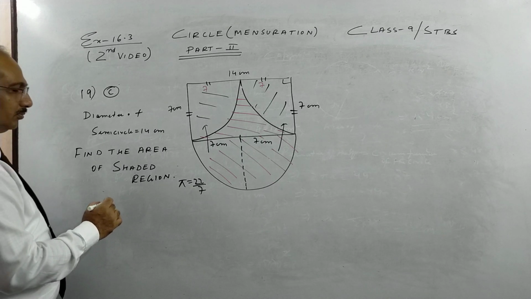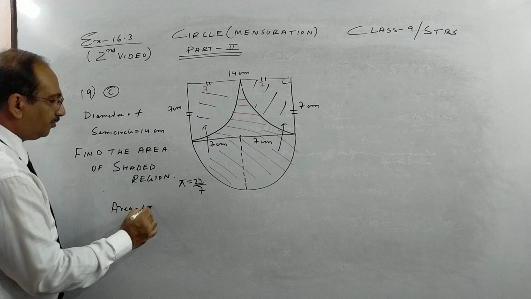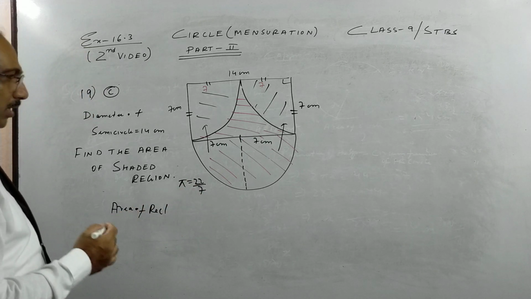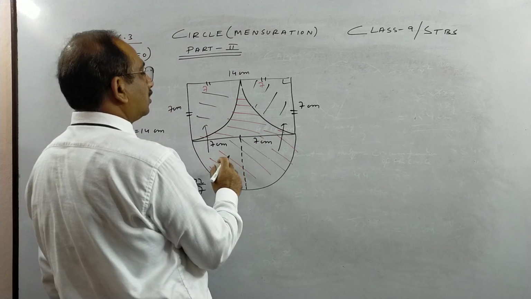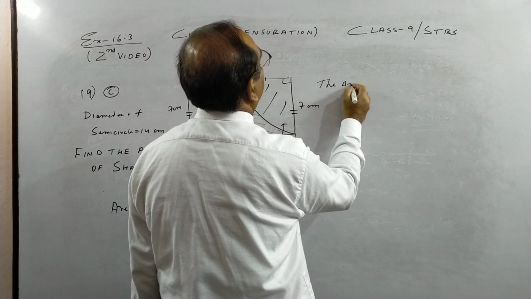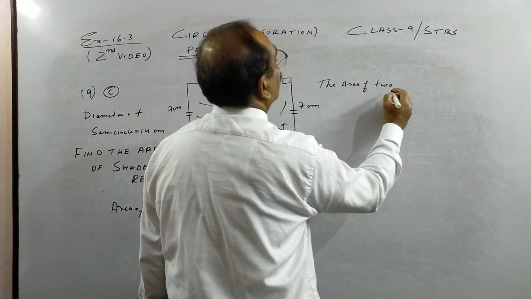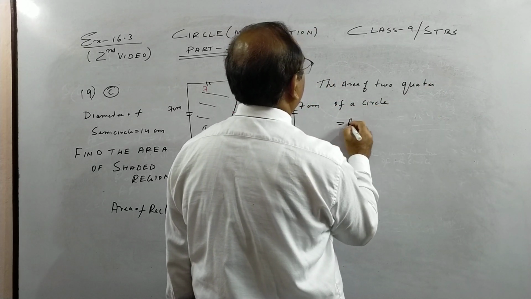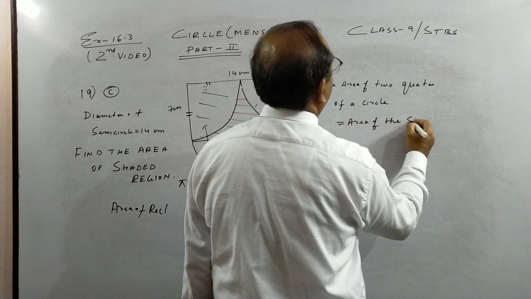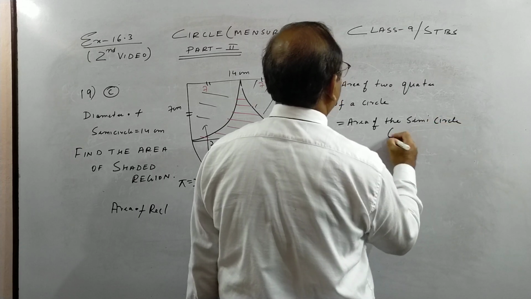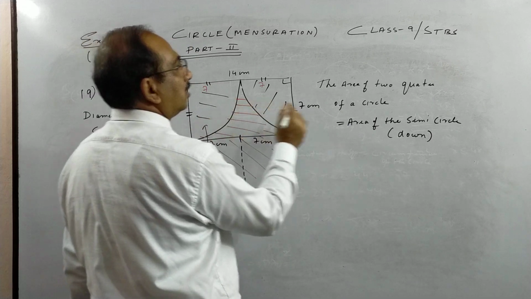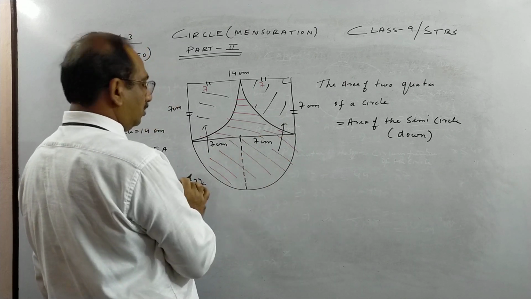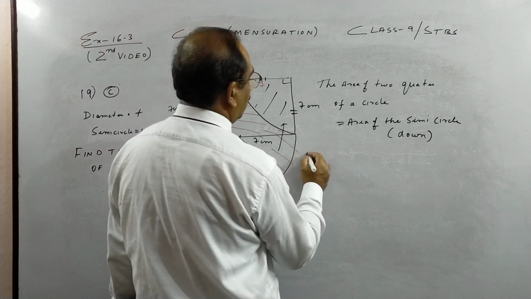Before that you can say one thing, this is very important: the area of 2 quarters of a circle is equal to the area of the semicircle which is down. Therefore finally we see